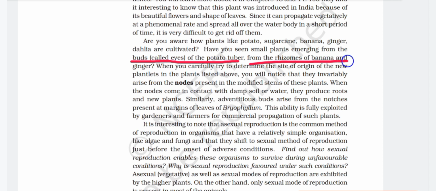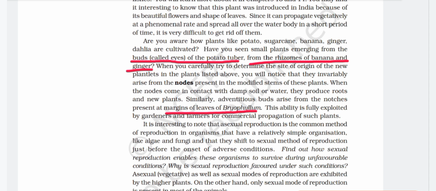When you carefully try to determine the site of origin of the new plantlets in the plants listed above, you will notice that they invariably arise from nodes present in the modified stems of these plants. When the nodes come in contact with damp soil or water, they produce roots and new plants. Similarly, adventitious buds arise from the notches present at margins of leaves of bryophyllum. This ability is fully exploited by gardeners and farmers for commercial propagation of such plants.